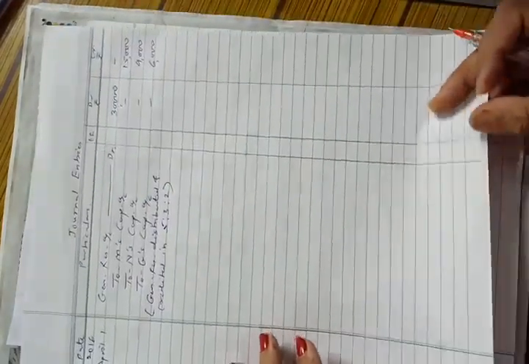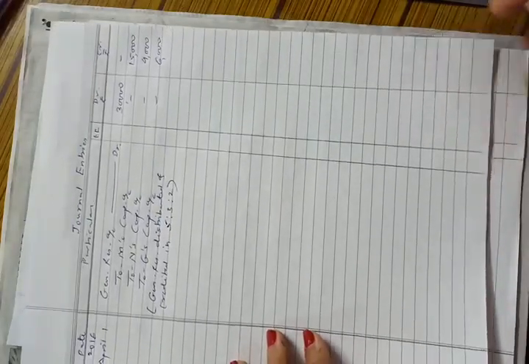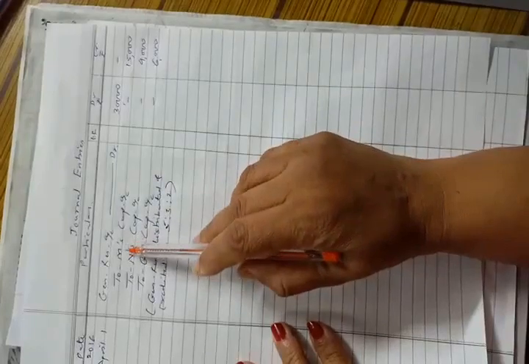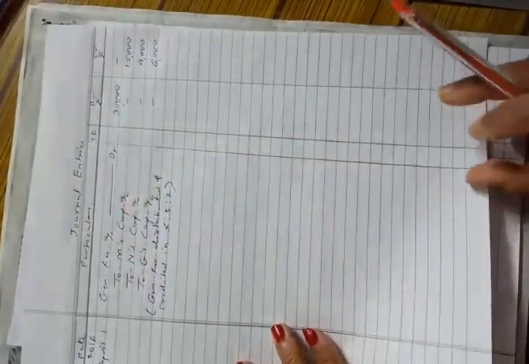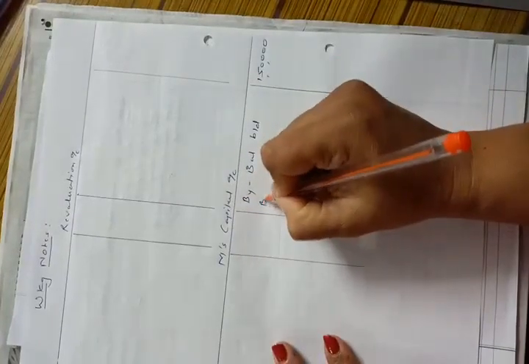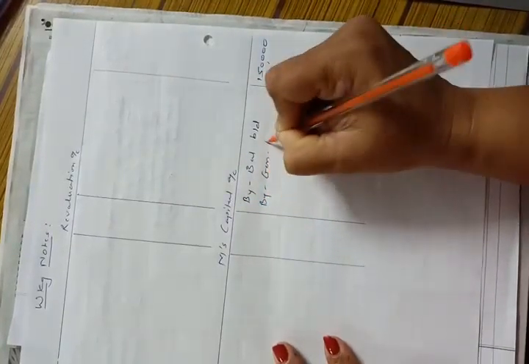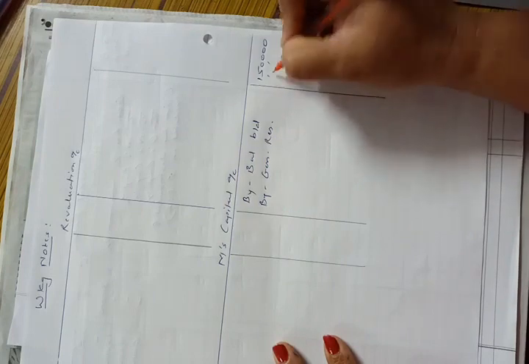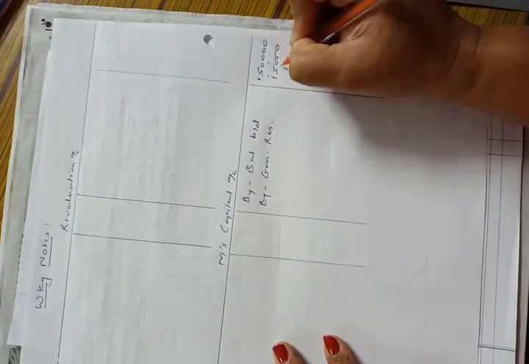Now in this entry, we have to make second posting of M's capital in M's capital account, as we have prepared M's capital account. So by general reserve, M's amount is 15,000.